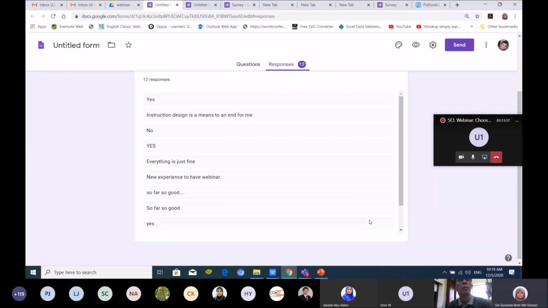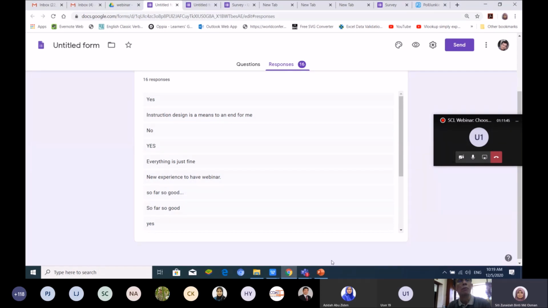Google Form can be used for students who have medium or low bandwidth of internet access. Those students who don't have high bandwidth can just use Google Form, and you can see your students' responses immediately.